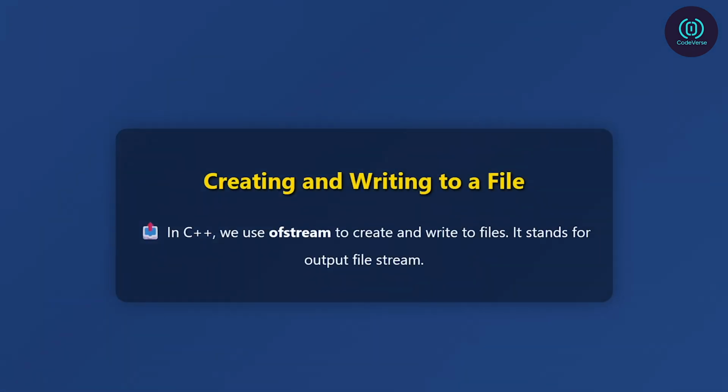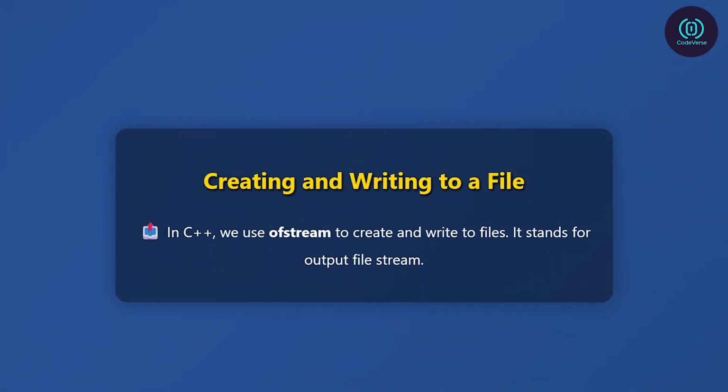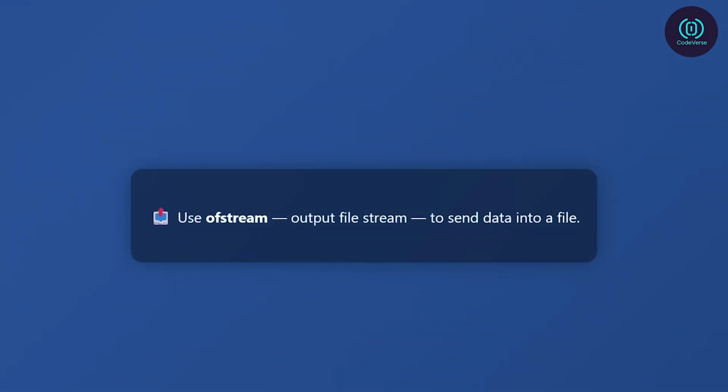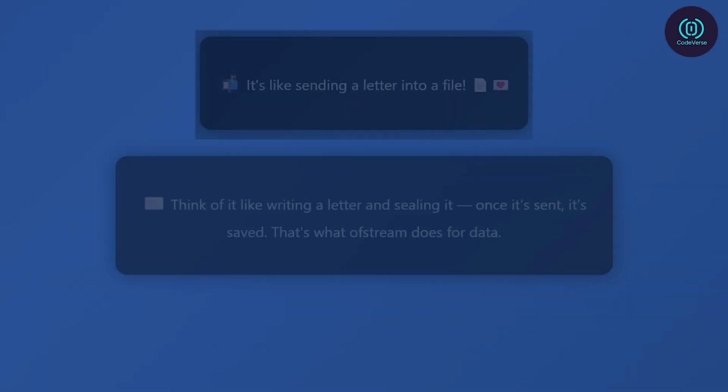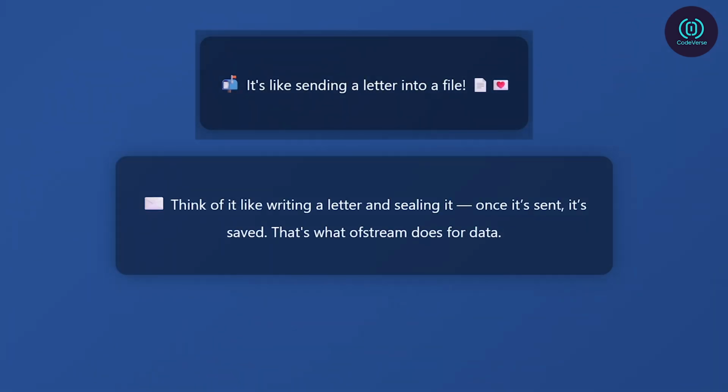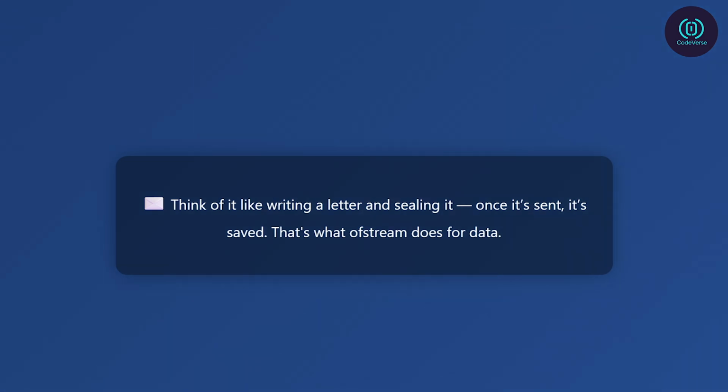Let's now move from theory to actual file creation. In C++, if you want to create a file or write to one, you use the ofstream class. That stands for output file stream, meaning data is going out from your program into a file. Think of it like writing a letter and placing it in an envelope. Once you seal it and drop it into the mailbox, it's out of your hands and saved for delivery. That's what ofstream does for your data.